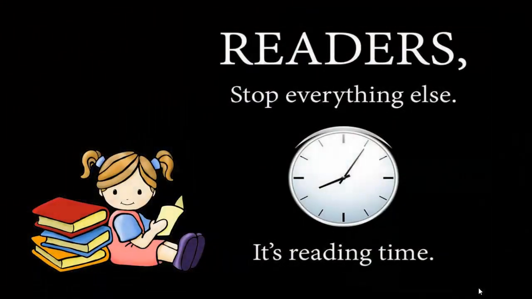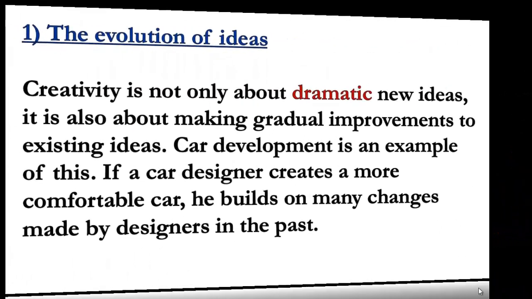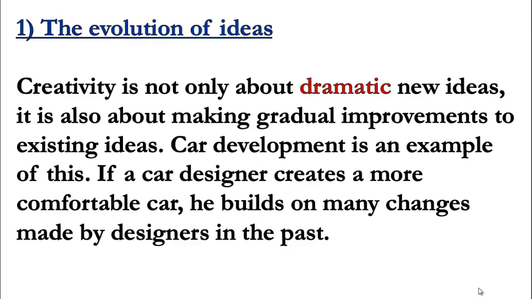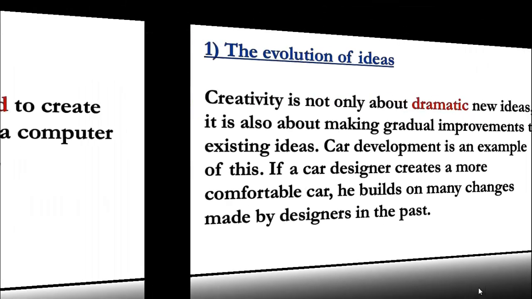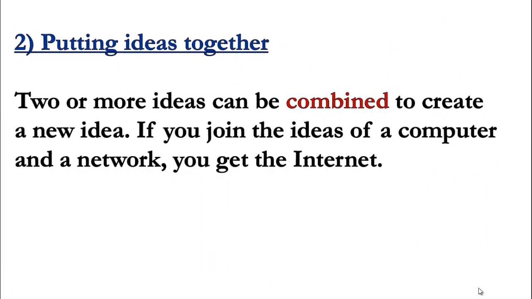Now, reading time. Let's read together. Stop everything and try to read with me. The first paragraph here, the evolution of ideas. Creativity is not only about dramatic new ideas, it is also about making gradual improvements to existing ideas. Car development is an example of this. If a car designer creates a more comfortable car, he builds on many changes made by designers in the past. Putting ideas together. Two or more ideas can be combined to create a new idea. If you join the ideas of a computer and a network, you get the internet.